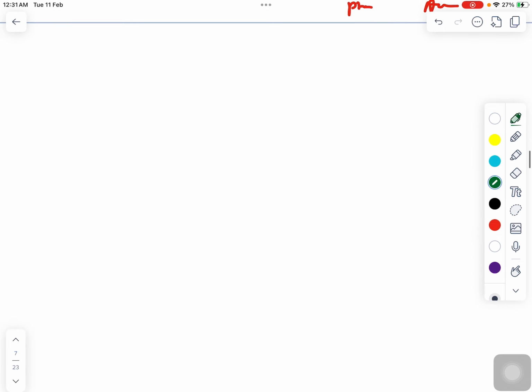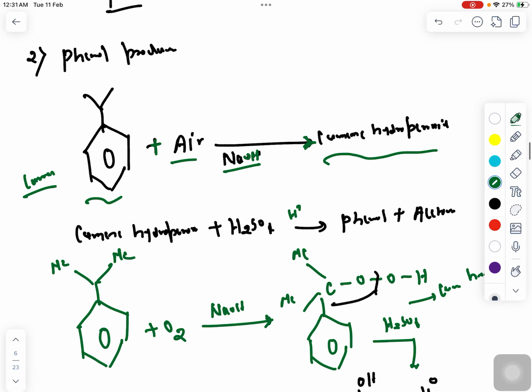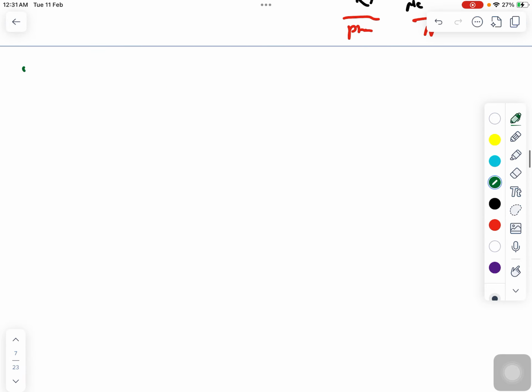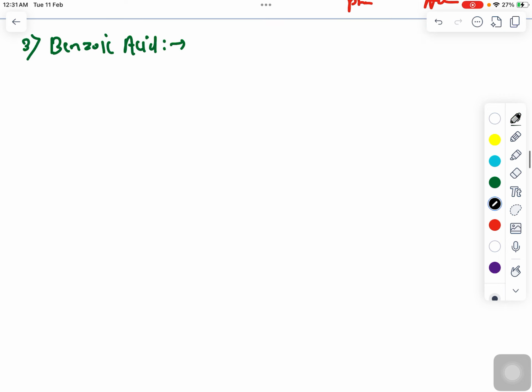Okay, after that I'll be moving to the next, oxidation of toluene to form benzoic acid. How we are going to form benzoic acid is very important. Whenever an acid is going to form, definitely some oxidation reaction will be happening.